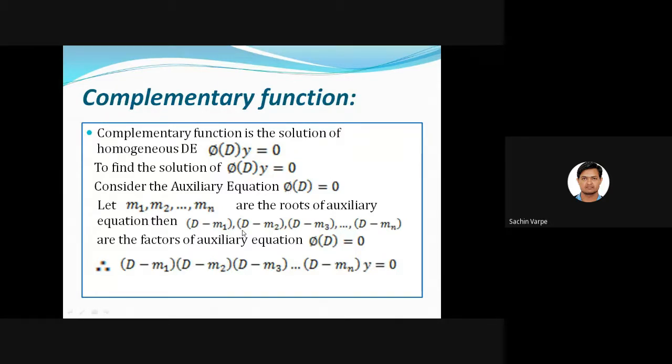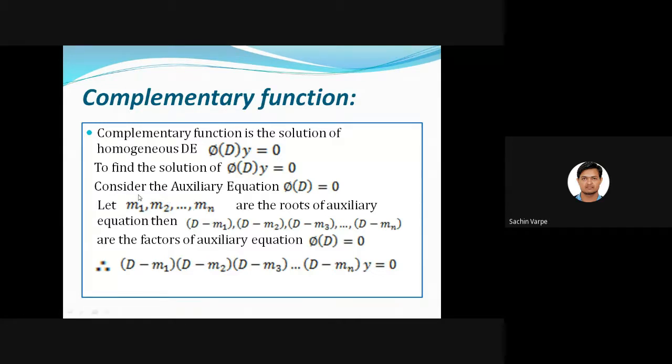So, to solve this homogeneous differential equation, we have to consider the auxiliary equation and solve it. We'll get the values of D. So suppose m1, m2, ..., mn are the roots of that auxiliary equation, like D = m1, D = m2, and so on. Then with respect to these roots, we'll have their factors also, right? So do you know the difference between roots and factors? Are they the same?